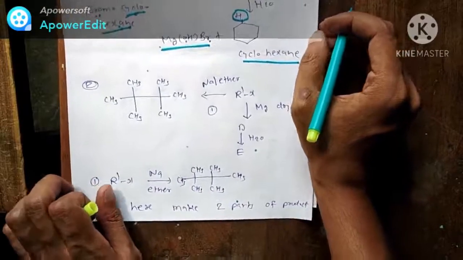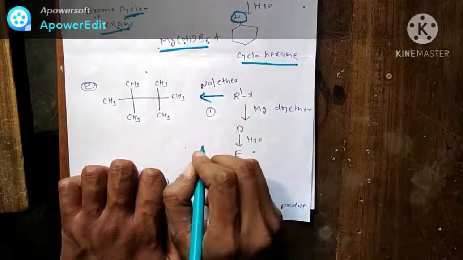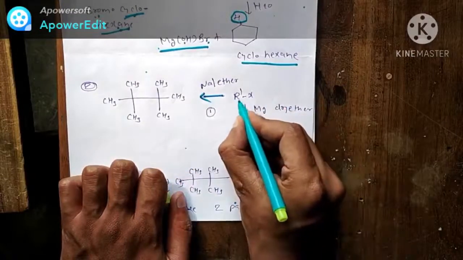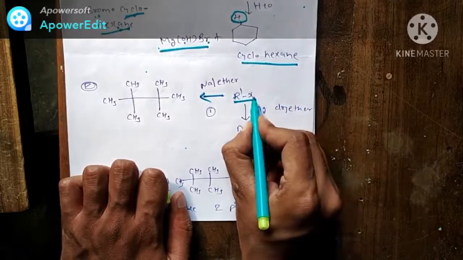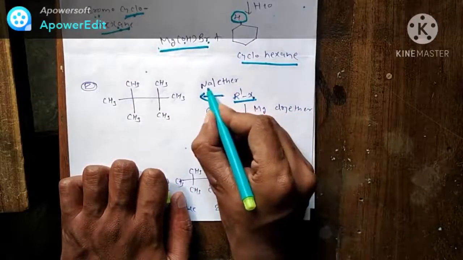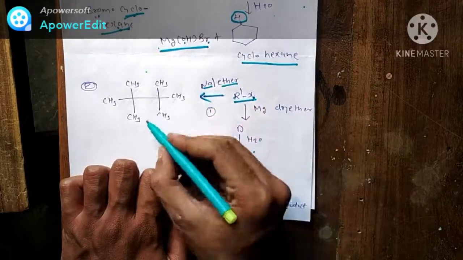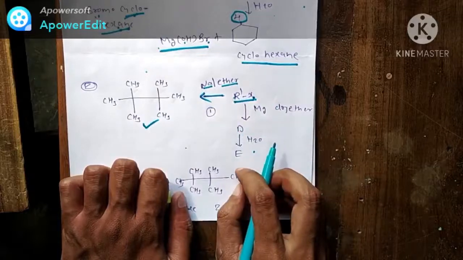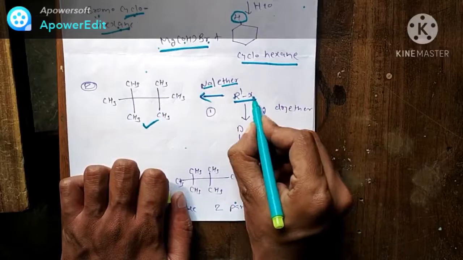Now look at the second question. In that, a reaction is given to you, and the starting material is unknown. R-X is our starting material. When it reacts in presence of sodium and ether, it gives this product, and we have to find out this starting material.